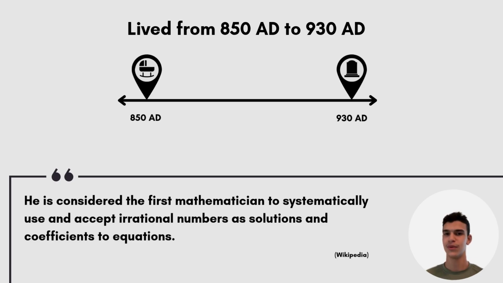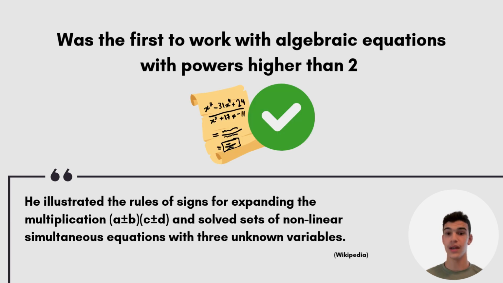And a few small facts about Abu Kamil is that he is considered the first mathematician to systematically use and accept irrational numbers as solutions and coefficients to equations. And on top of that, he was the first to work with algebraic equations with powers higher than 2, which was something absolutely uncommon at the time.